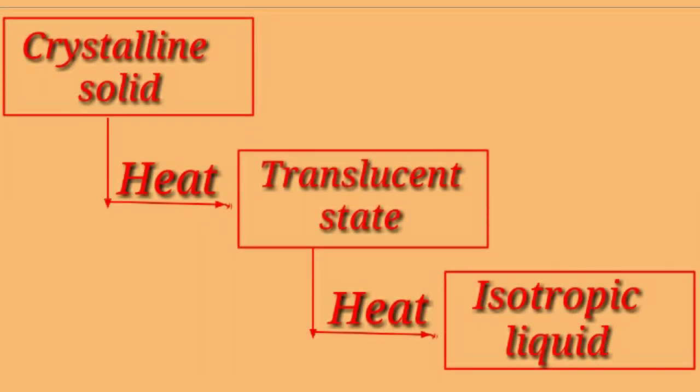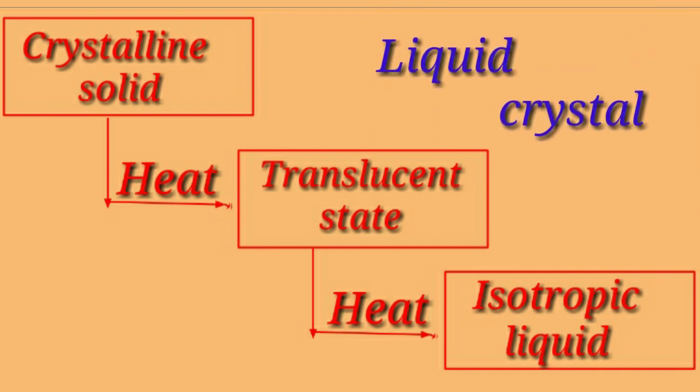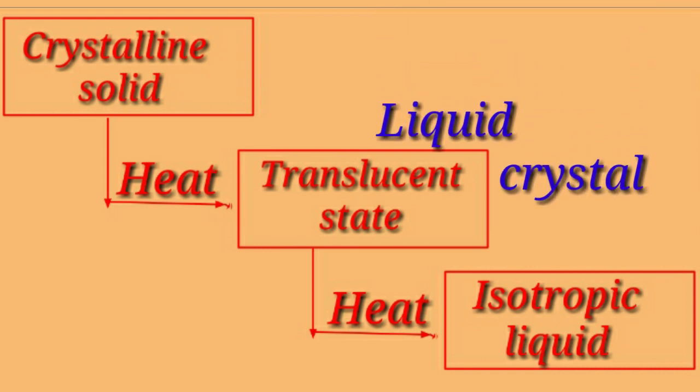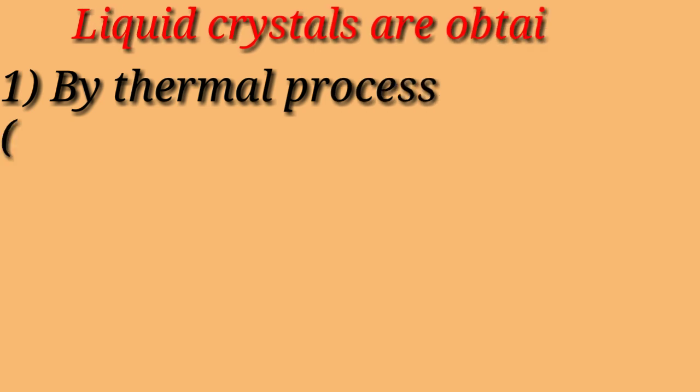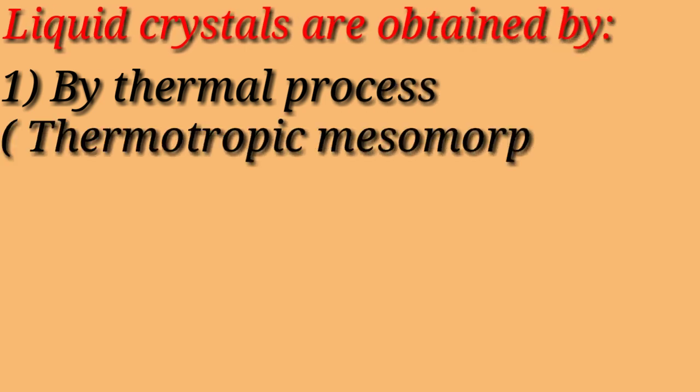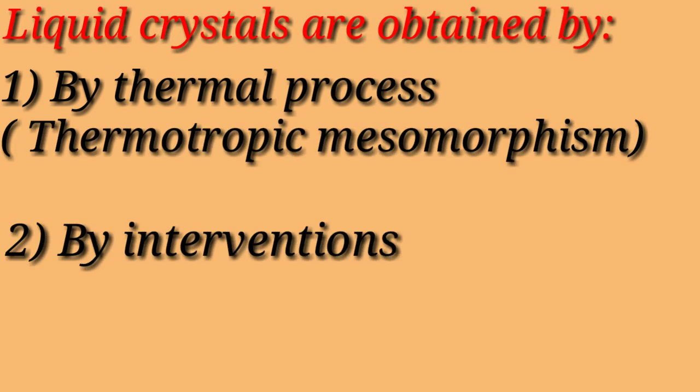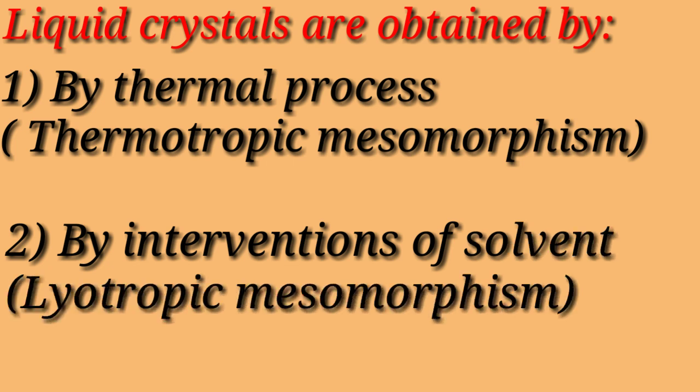So here we can say that liquid crystals are a mesomorphic state, that is, an intermediate state between anisotropic solid and isotropic liquid, and these states are obtained either by thermal process, so we call it thermotropic mesomorphism, or by intervention of solvent, which we call lyotropic mesomorphism.